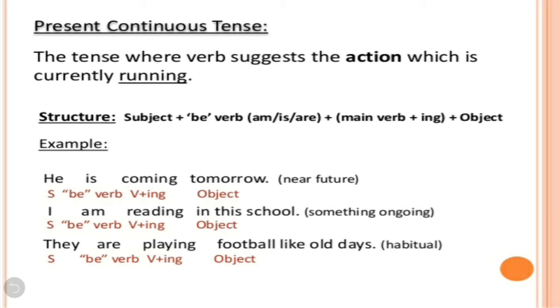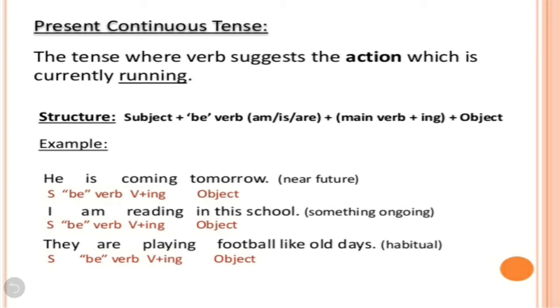Present continuous tense, the tense where verb suggests the action which is currently running. So, here the verb suggests the action which is still going on. And how? What is the structure of the sentence? Subject plus be verb. Be verb means am, is, are in the present tense. And the main verb with ing plus object.